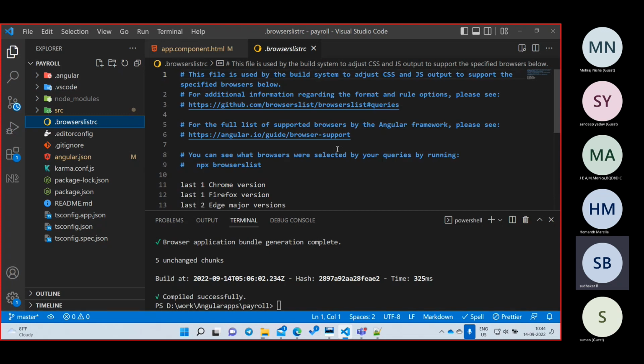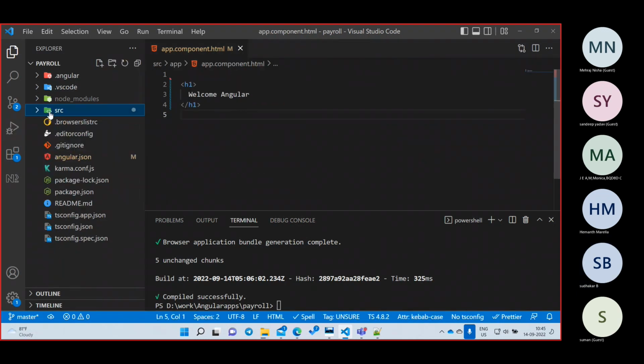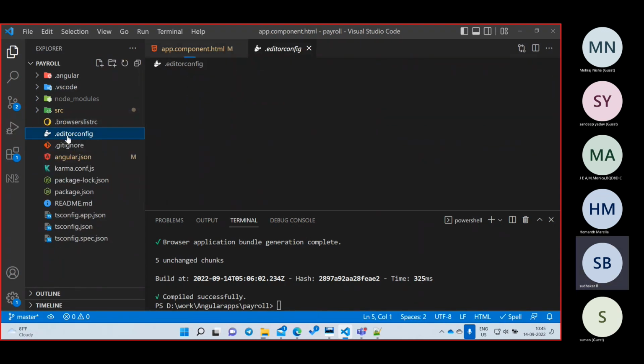This is also an auto generated project file only. We are not going to do anything over there. It will say what browsers we are going to use, or something like that, that information will be here. So now we are not going to do anything also. Okay, so let us go to dot editorconfig.